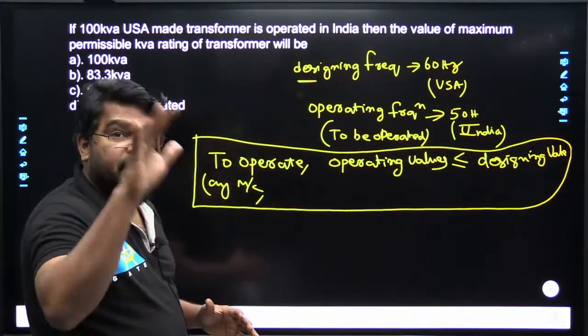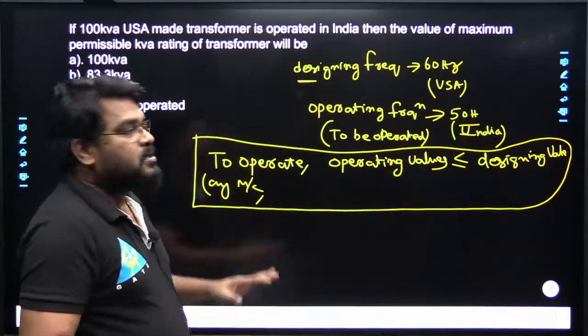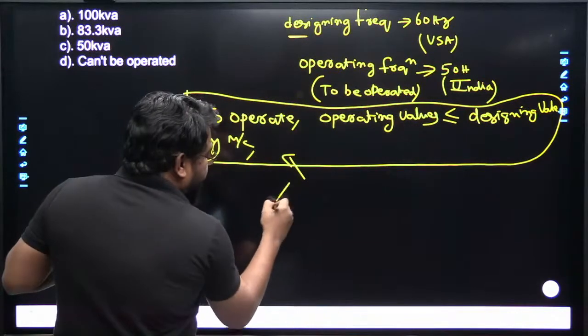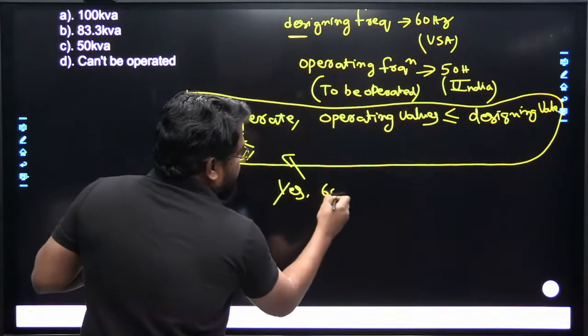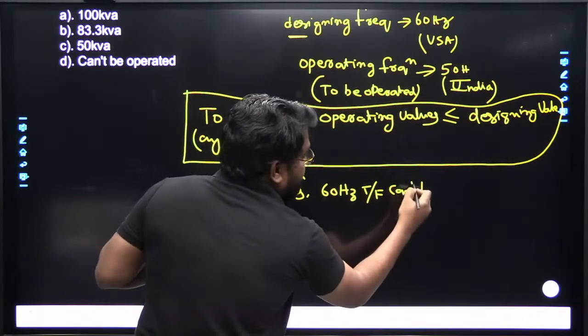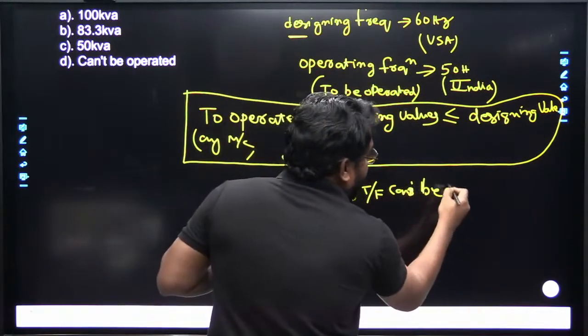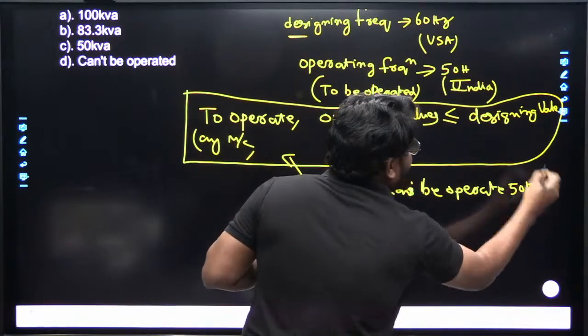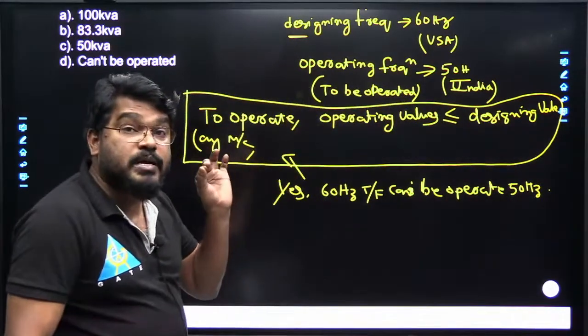We can operate with the reduced rated kVA. So what we conclude here is that the 60 Hz transformer can be operated at 50 Hz with reduced kVA rating.